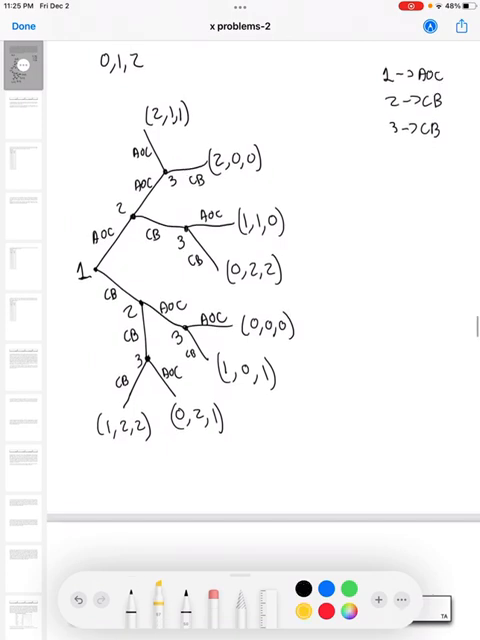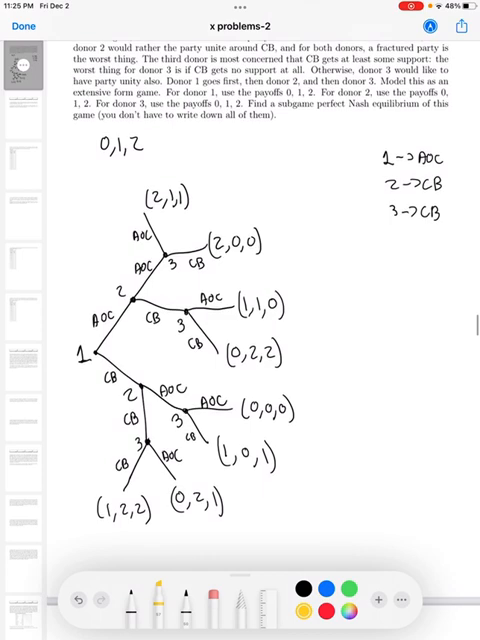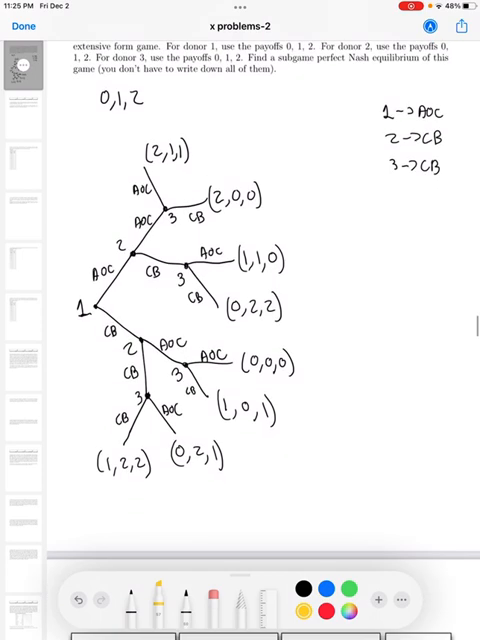So now that we have all the outcomes, let's try and find the subgame perfect Nash equilibrium. So let's start on top again. 3 could either choose 1 or 0. It chooses 1. 3 could either choose 2 or 0. It chooses 2. 3 could either choose 1 or 0. It's going to choose 1. 3 could either choose 2 or 1. It's going to choose 2.